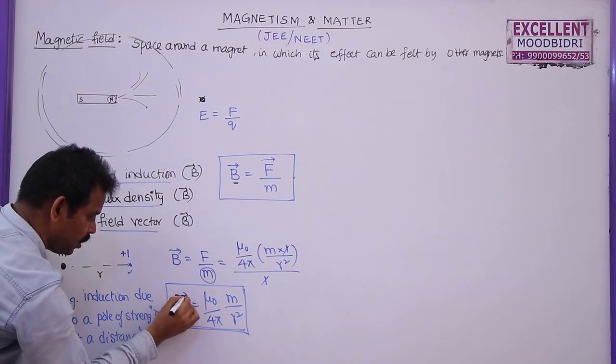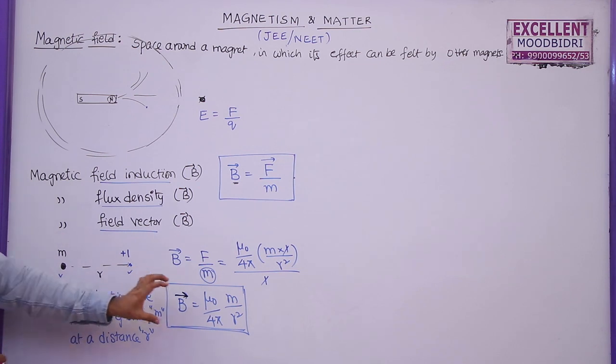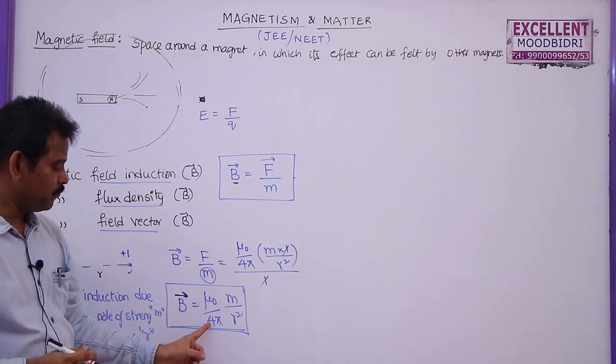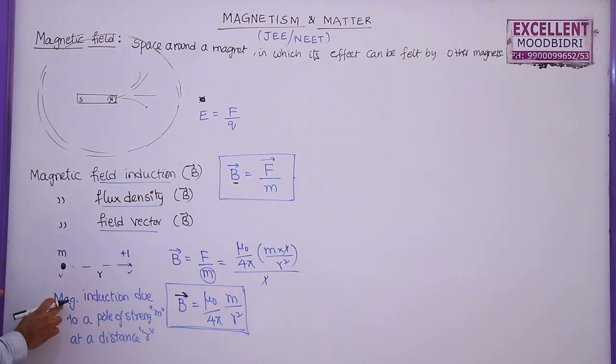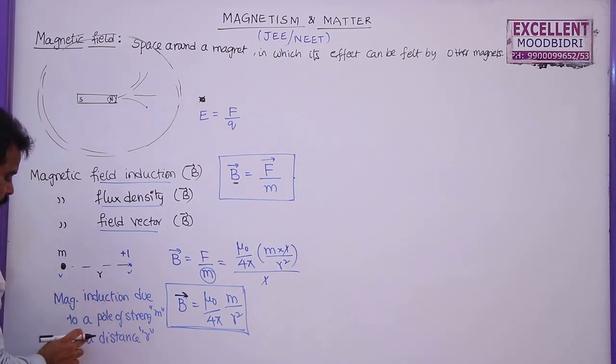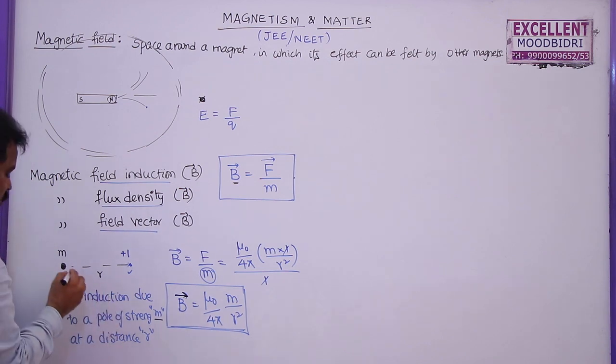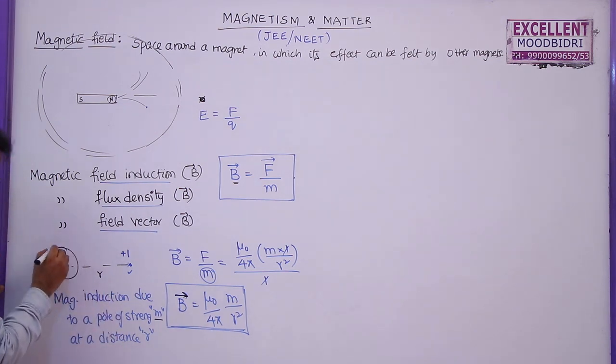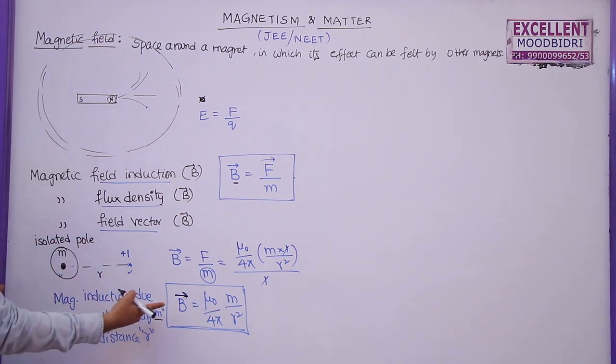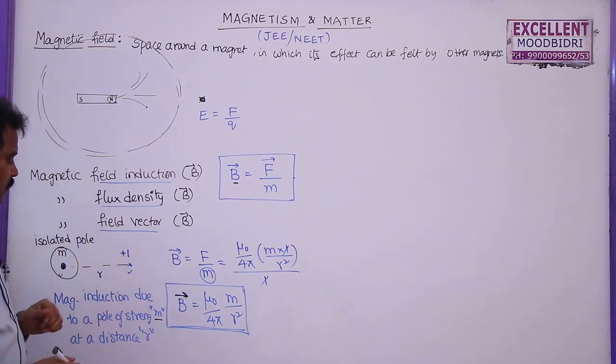We know that B bar is a vector. So what is the magnitude of this one? Mu naught by 4 pi m by r square. This is magnetic induction due to a pole of strength m. This is also called an isolated pole. So magnetic field induction due to an isolated pole is this one. What is its direction? Similar to this one.